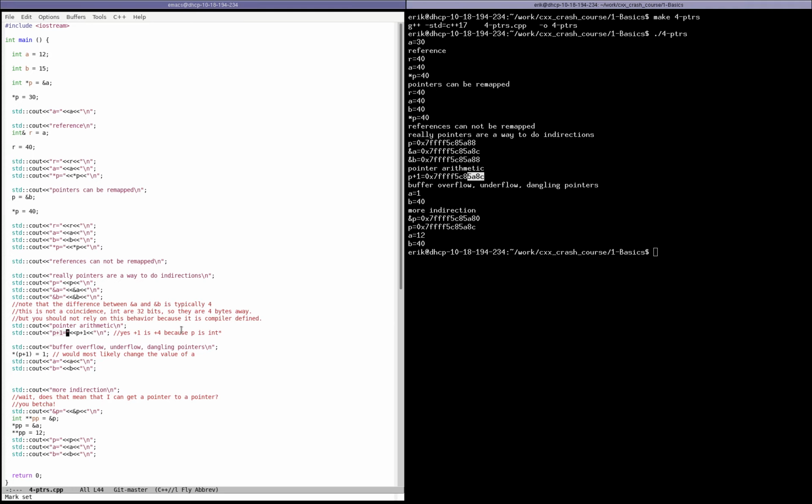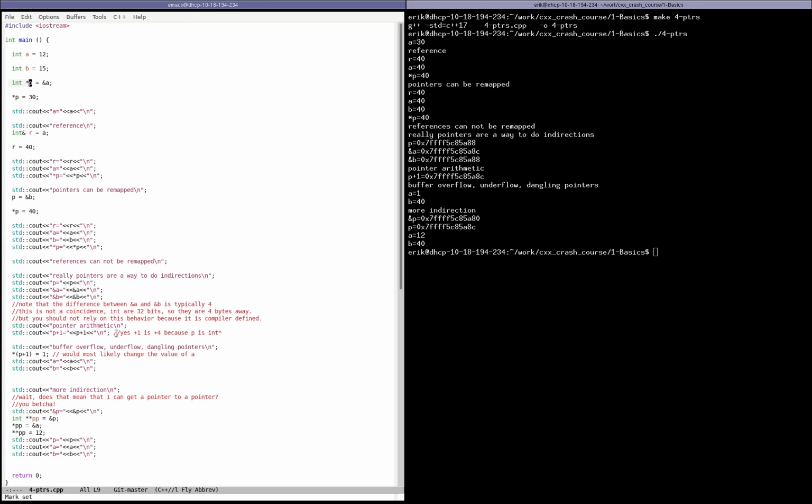The reason for that is that the semantics of pointers is that whenever you add 1, what you're actually saying is, point to the next thing that can be pointed to. Because p is a pointer to an int, and ints are 4 bytes, whenever you do p plus 1, the address that gets pointed to increases by 4.